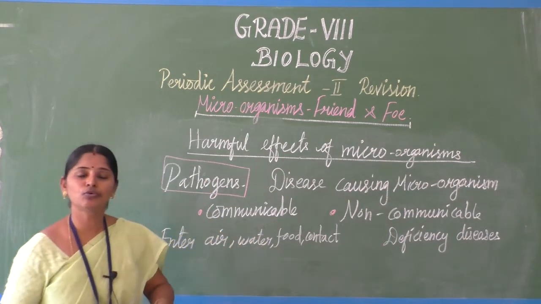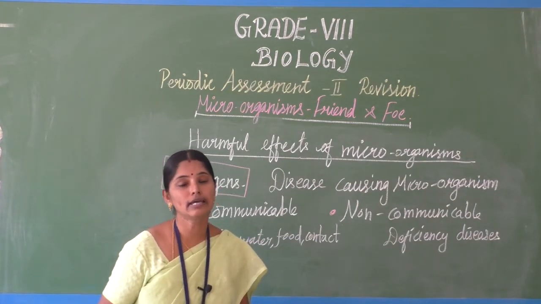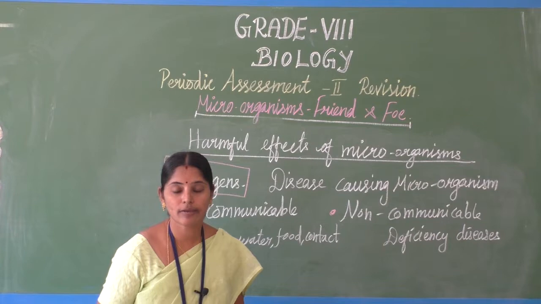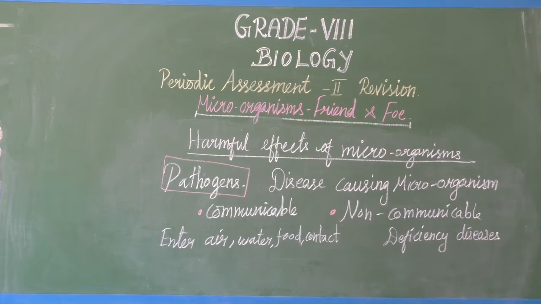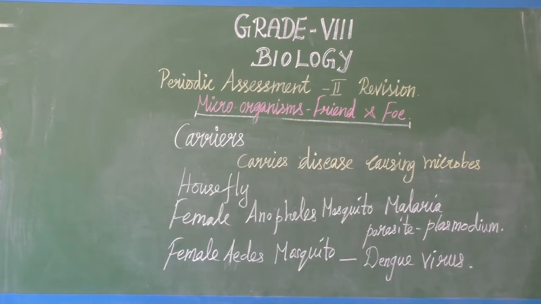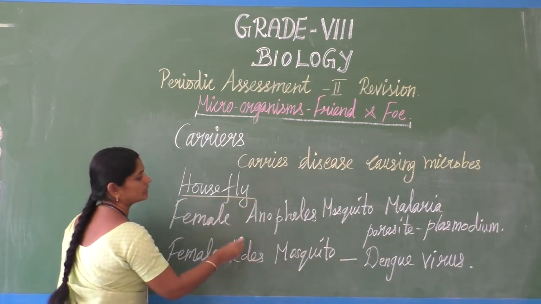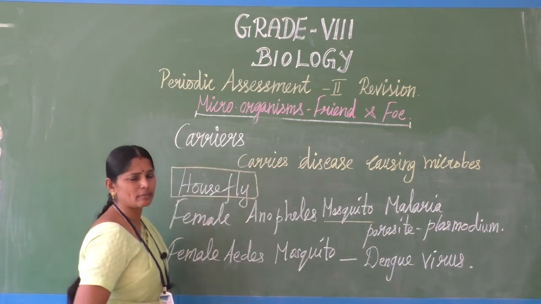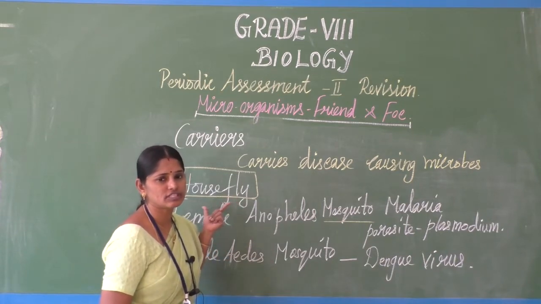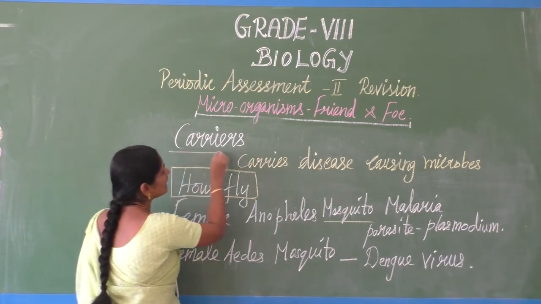Okay, so here who will carry the disease? Some communicable diseases are spread even through insects. Here we will see two kinds of insects, especially housefly and mosquito. We commonly come across many diseases because of the housefly and mosquito. They act as carriers.